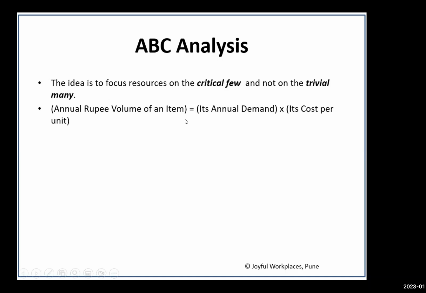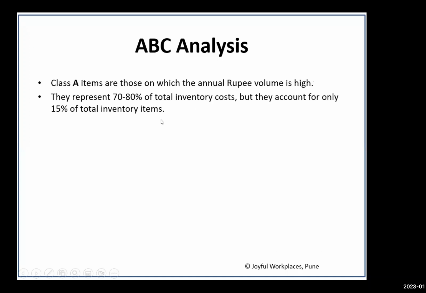So ये ABC analysis हमको क्या बताता है? It basically talks about the annual rupee volume of an item. That is कि अपना annual demand कितना है multiplied by its cost per unit. So entire ABC analysis is basically based upon this particular rupee volume of an item. So it categorizes basically inventory into the three different segments, which is called as a class A item, class B item, and class C items. So what are my class items?